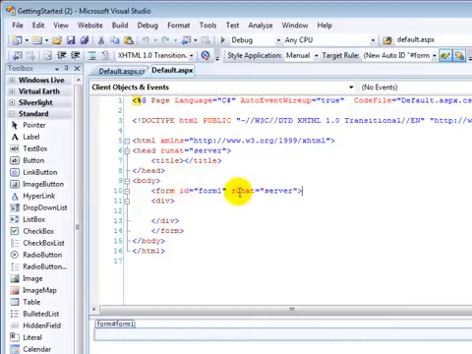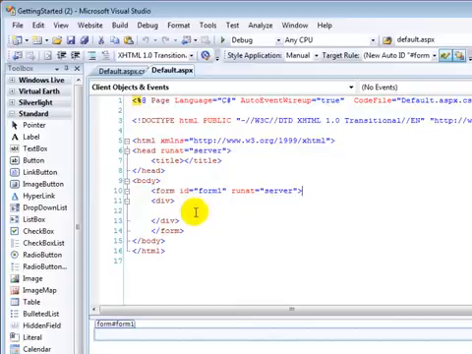This is why ASP.NET pages are generally referred to as web forms, because they're based on this form. Any elements that we want to put inside, text boxes, buttons, radio buttons, and so on, need to go inside of this form.